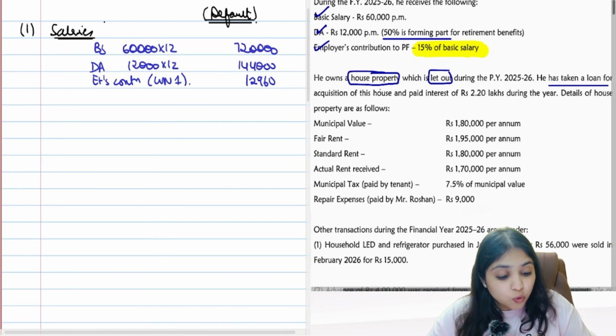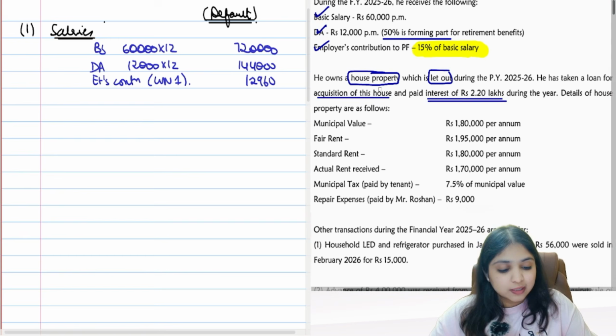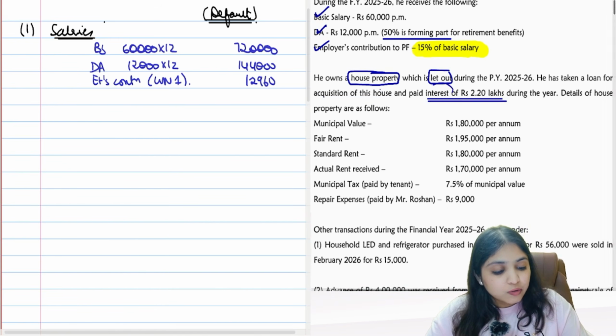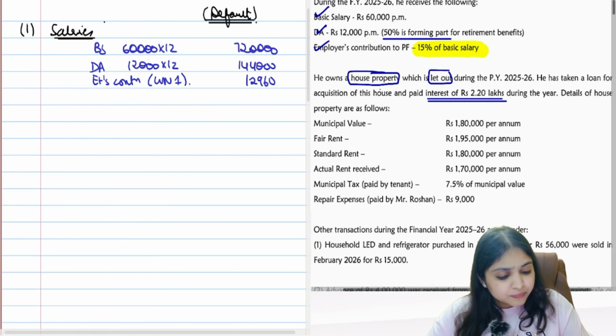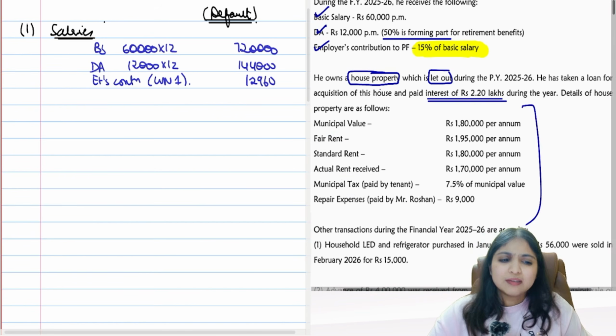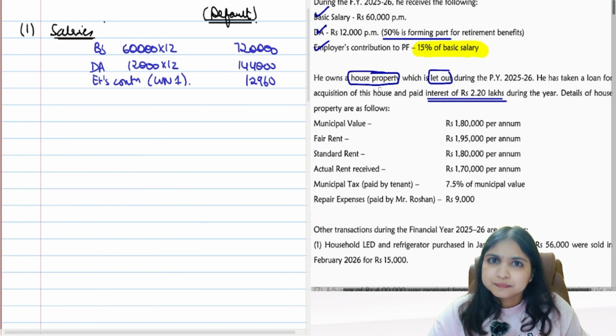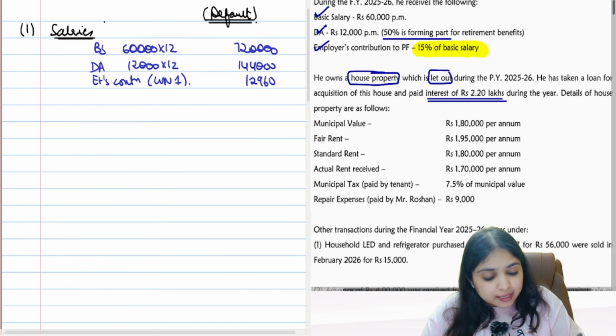He had taken a loan for acquisition of this house and he paid interest of 2,20,000 during the year. So it says he is having a let out house. For that house, interest of 2,20,000 we are having. Details they have given to us: municipal value, fair rent, standard rent, actual rent, municipal tax, repair expenses. Guys, with all this information, don't you think it is easily possible for me to compute IFHP? Yes, so let's begin. But before we compute IFHP, let's close salaries.